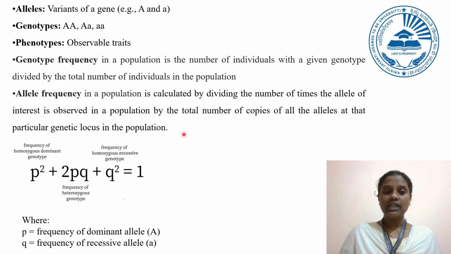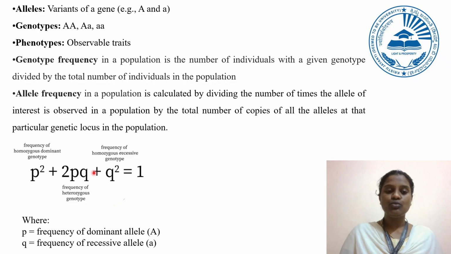The Hardy-Weinberg equilibrium is calculated using this formula: p² + 2pq + q² = 1. What is p? p is the frequency of the dominant allele and q is the frequency of the recessive allele. Now p² is the frequency of the homozygous dominant genotype and q² is the frequency of the homozygous recessive genotype.